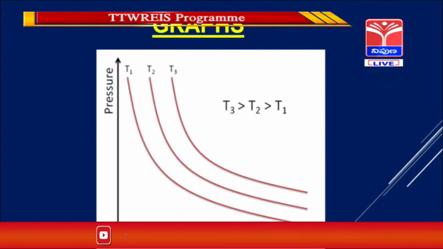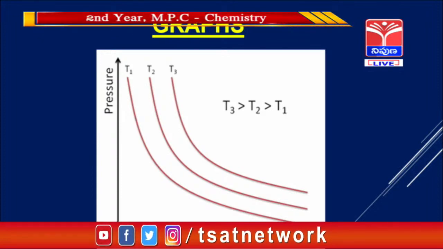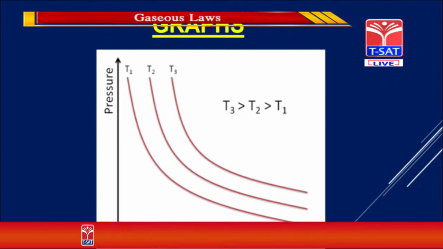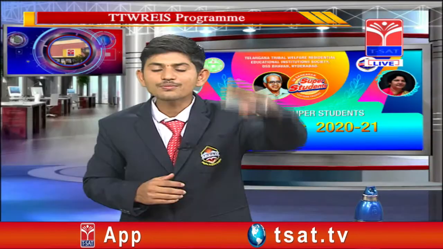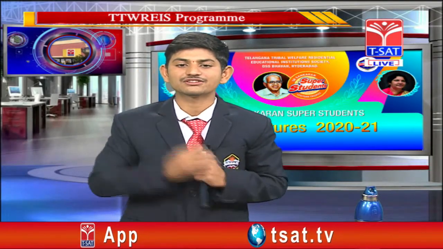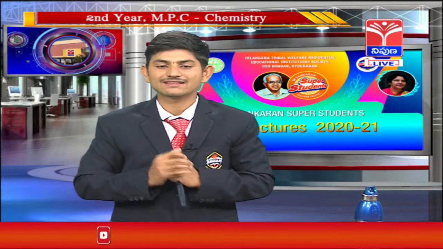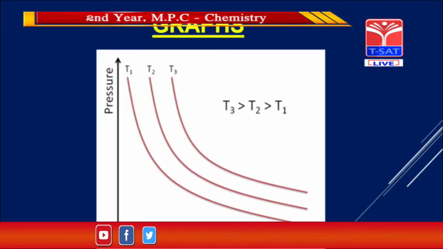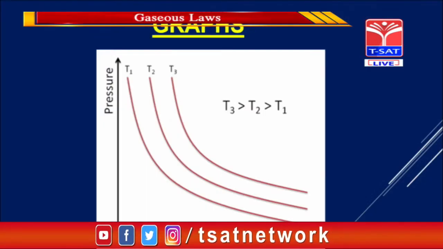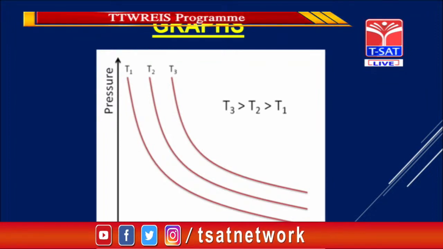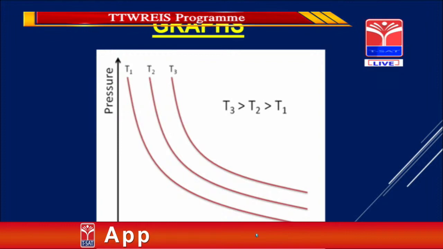If you observe the curves T1, T2, T3, at the T3 curve there is more pressure. As there is more pressure, there is more temperature. From this graph, we can say that the T3 curve has a higher temperature. So the temperature of the T3 curve is greater than T2, which is greater than T1. This is the graph of Boyle's law.